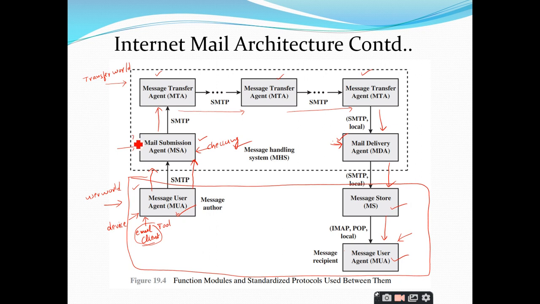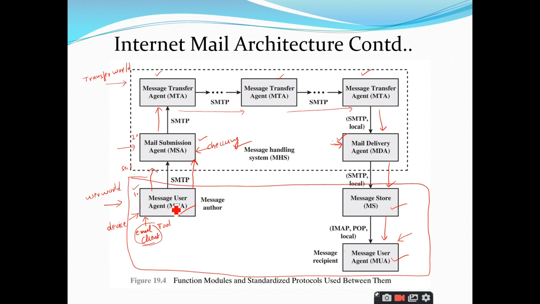And the second entity which we are going to discuss is the mail submission agent. As I told, the mail submission agent accepts the message submitted by an MUA at the sender side, and it will check and enforce the policies of the hosting domain.